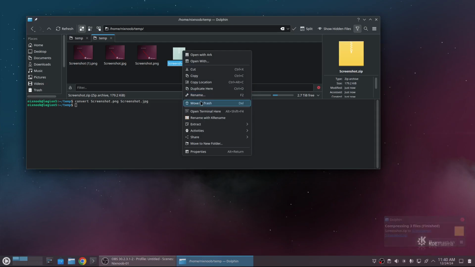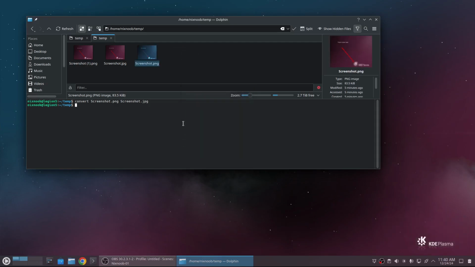I could also, from a terminal, let's say I wanted to make a tar.gz file. I could do a tar cvfz, and then I want to call this screenshots.tgz and do a star.png.